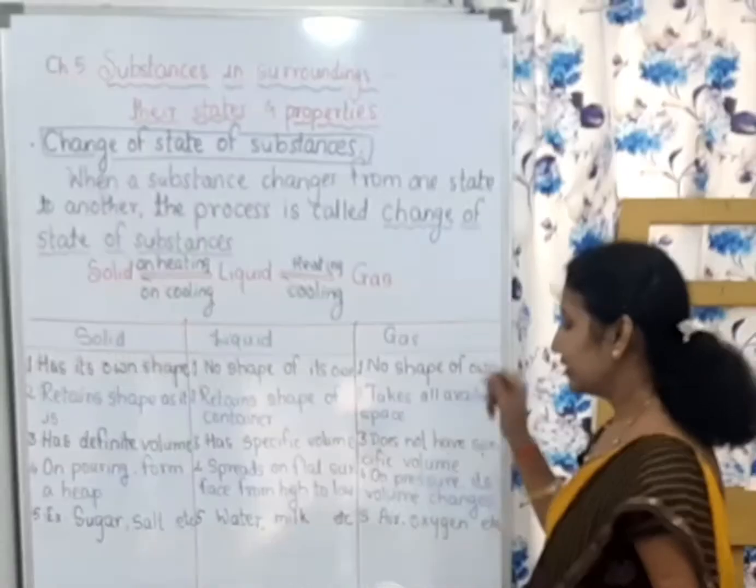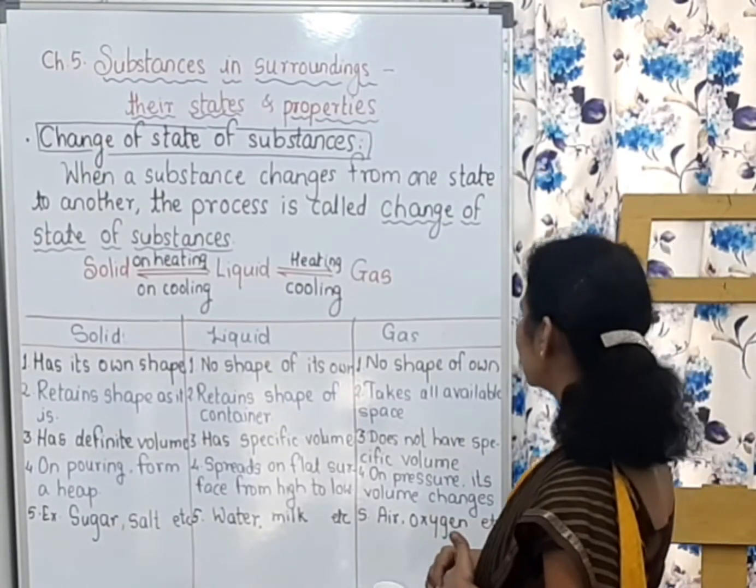And gas takes all available space. If we light an agarbatti, what will happen? Its scent, its fragrance will spread in the whole room.